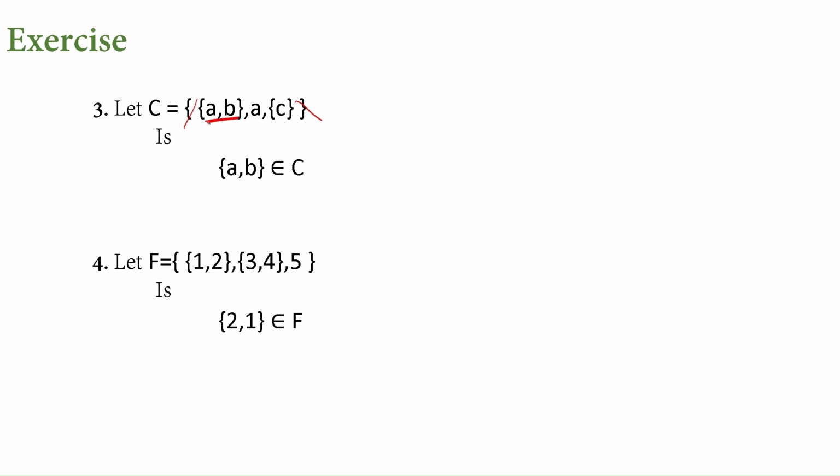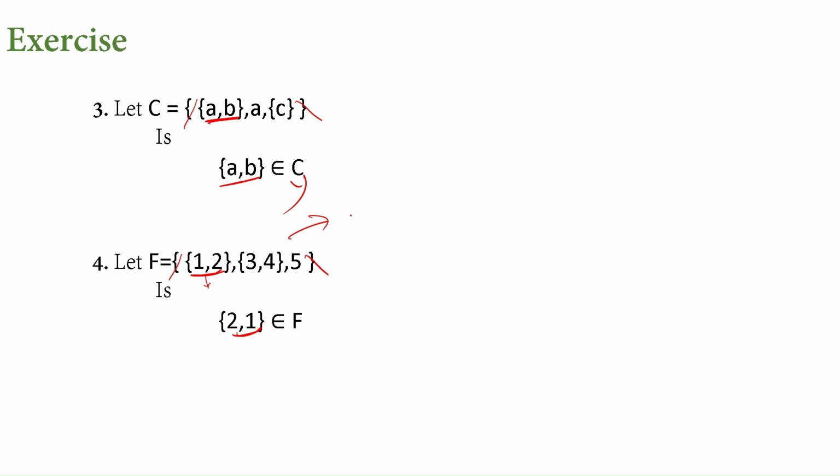This entire thing is given as an element for C. This is true. Now again in this example, see 1 and 2. Here it is 2 and 1, just before the comma, ignoring the first and last two things. Before the comma we have this. Within the set, the order doesn't matter. They can be 1 comma 2 or 2 comma 1, both are the same within these braces.